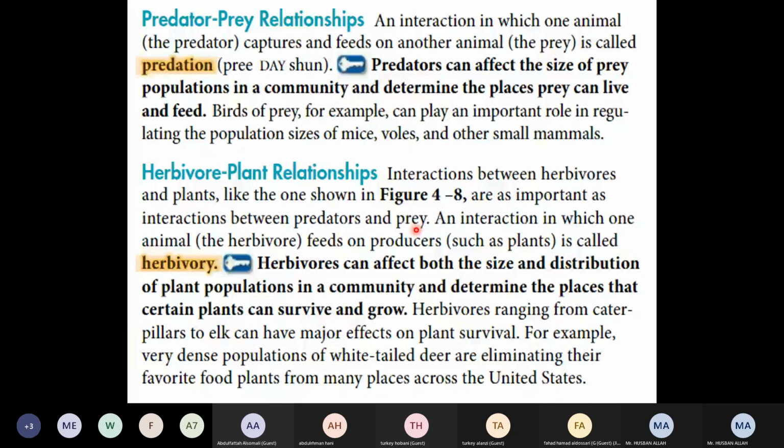An interaction in which one animal, the herbivore, a plant-eating animal, feeds on the producer. Herbivore is the organism, the animal which is going to eat plants, right? And feeding on the producer means eating plants. Producer is what? Producers are plants. That is called herbivory. This relationship, in which animals eat plants, right? The animal comes and eats the green plant. This relationship is called what?